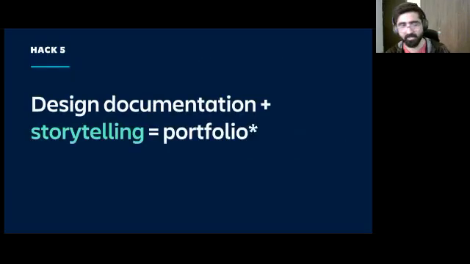So yeah, that's the fourth hack about user research. The fifth one and the last one is storytelling. No surprises.